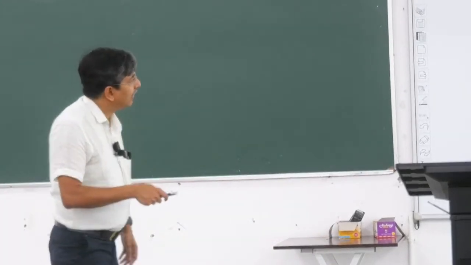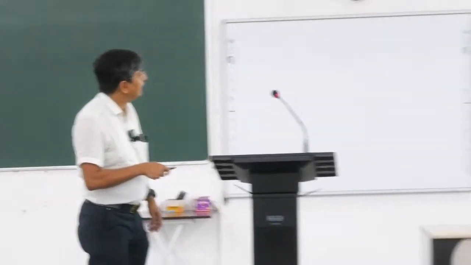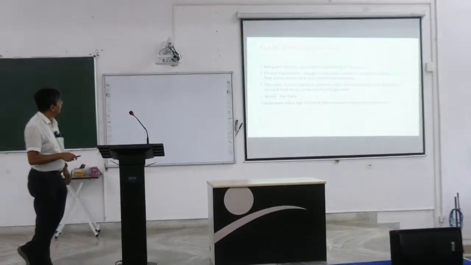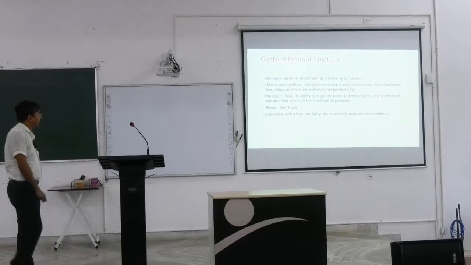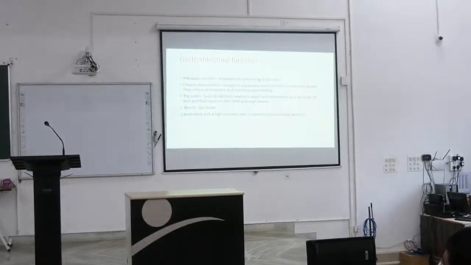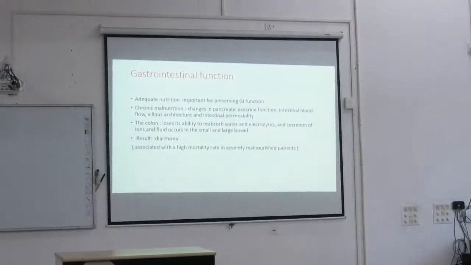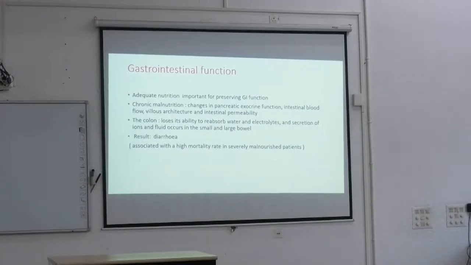Mucosa. See, in malnutrition, there are changes in the pancreatic exocrine functions, intestinal blood flow, villus architecture, and intestinal permeability. So what will happen to the mucosa? Similarly there will be some loss in the mucosa. The intestine has villi, remember from anatomy and pathology.